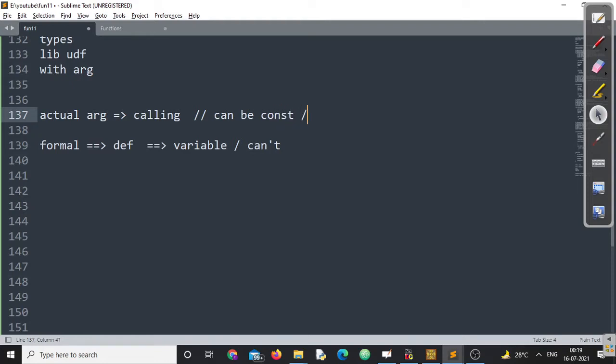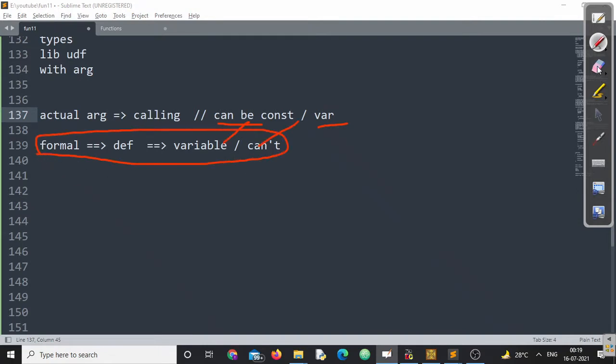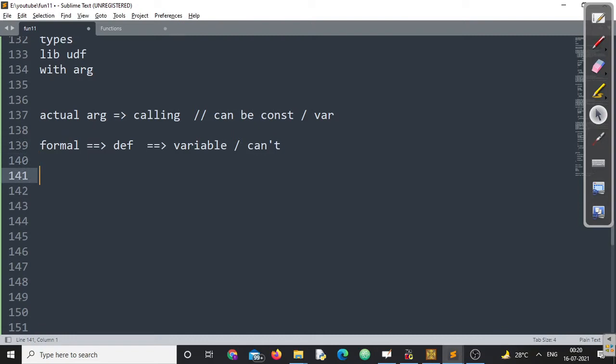Up to this discussion, this is fine. But remember, even if they are constant, even if they are variable, the data type should match the formal definition. This is recommended, not mandatory. For the mandatory case, we can have a separate video and we'll see what is applicable where. Let us not discuss it in that way.